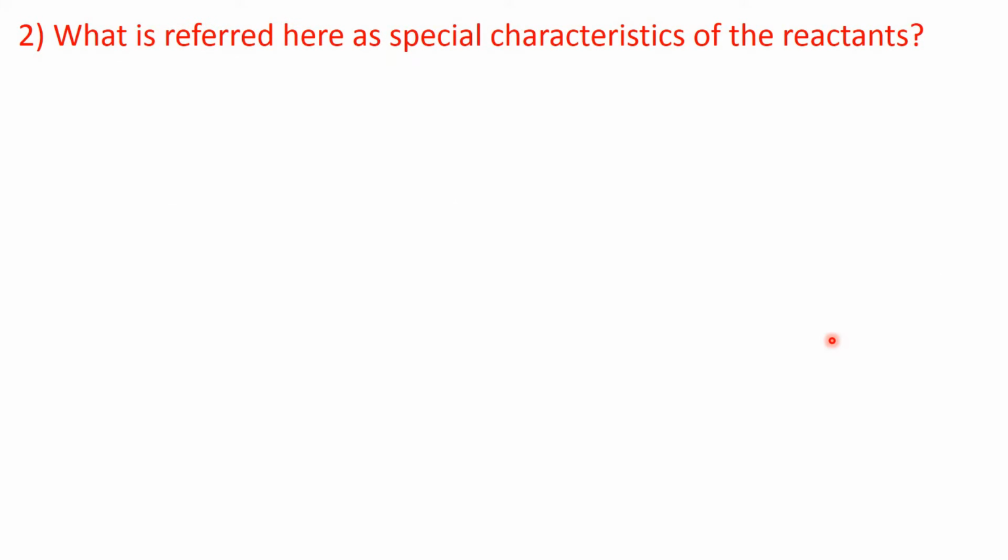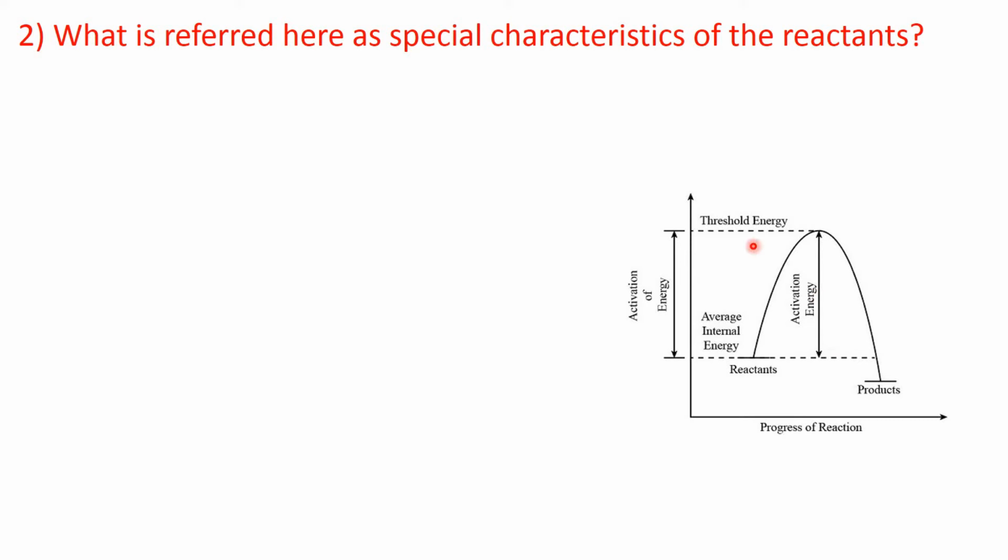Now, our second question was, what is referred to here as special characteristics of the reactants? The significance of these activated molecules, or special characteristics of the reactants, will be discussed now. This is the progress of the reaction along the x-axis, and along the y-axis this is the energy. Now, this